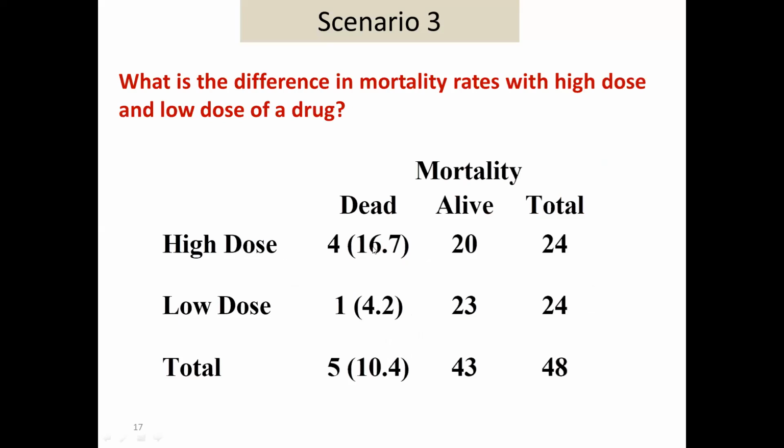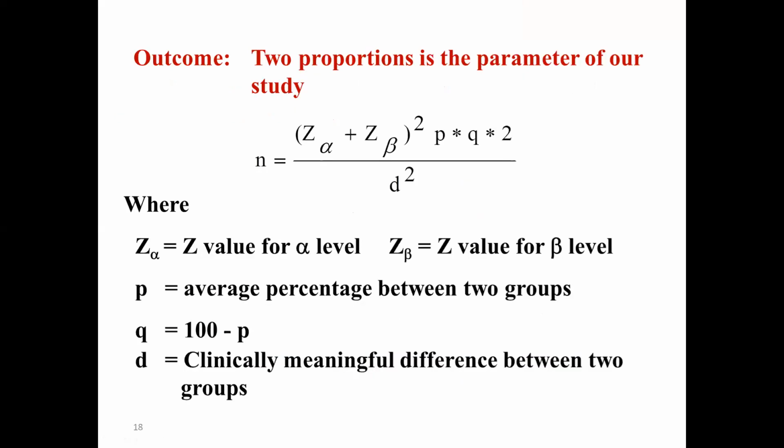Yeah, thank you, ma'am. If you give a high dose of a drug, how many people die? And if you give a low dose of a drug, how many people die? This is usually expressed in terms of percentages. What is the difference between two percentages? So if your study has the objective of finding out the difference between two proportions, the sample size formula that we are going to use is this.